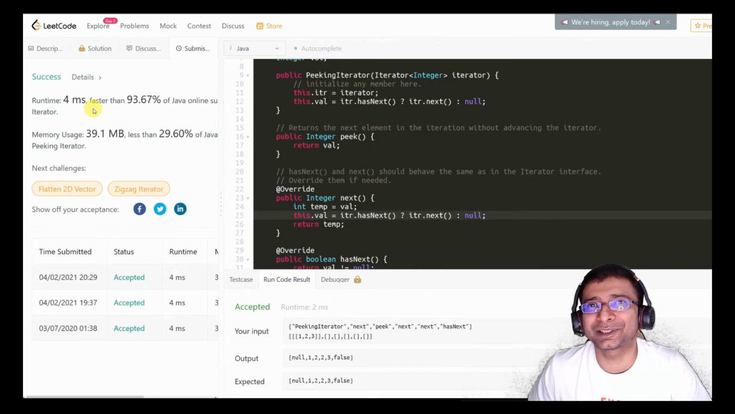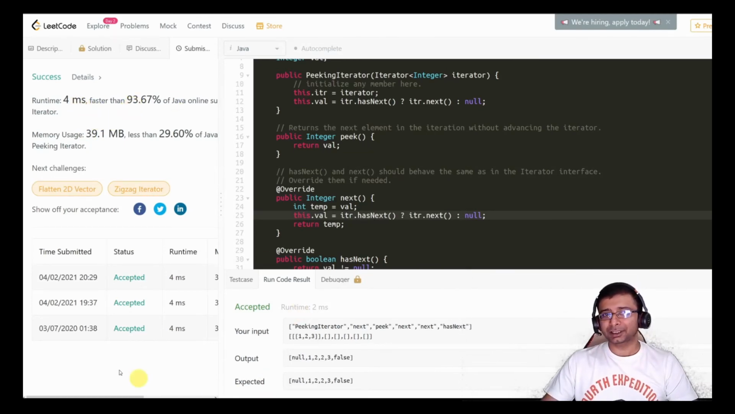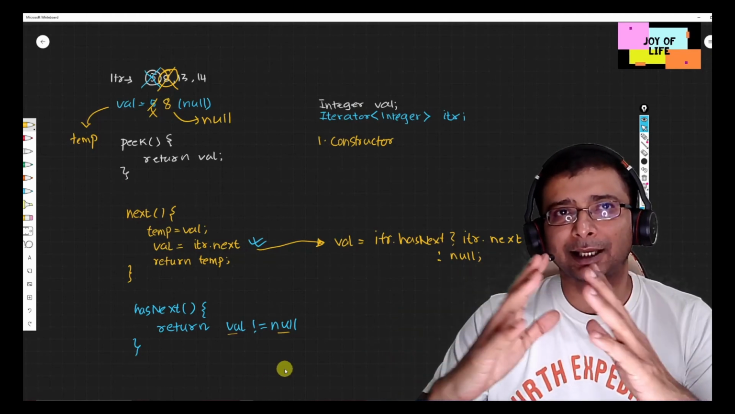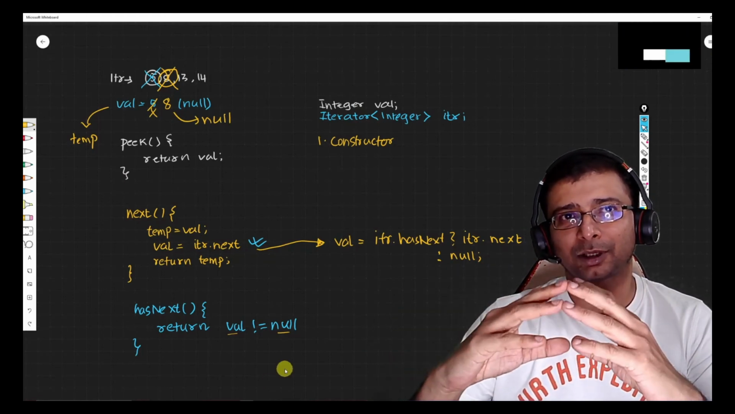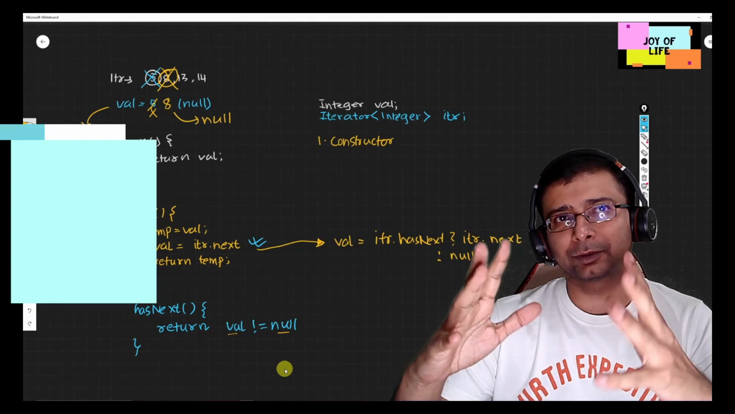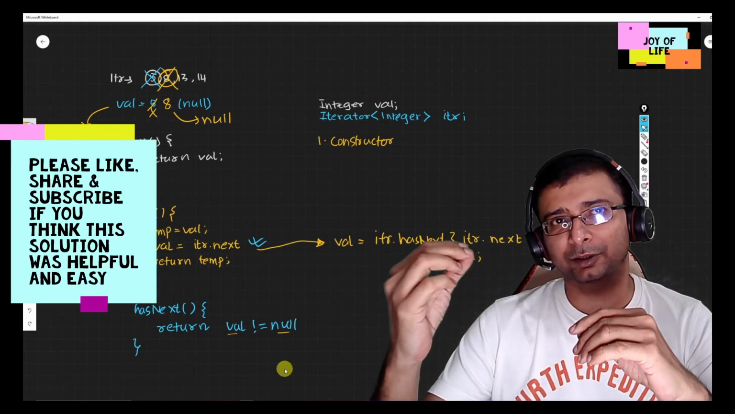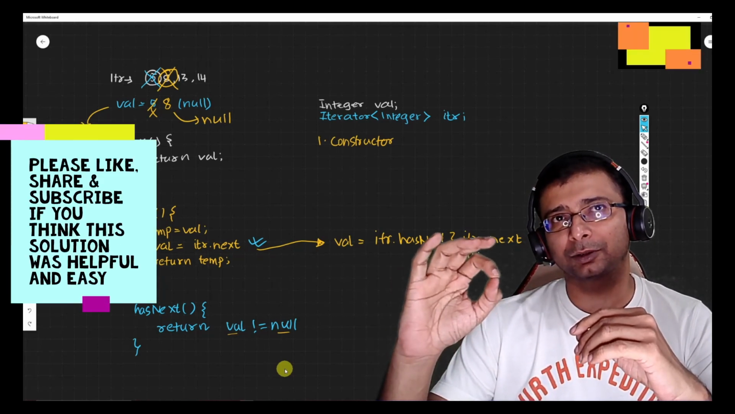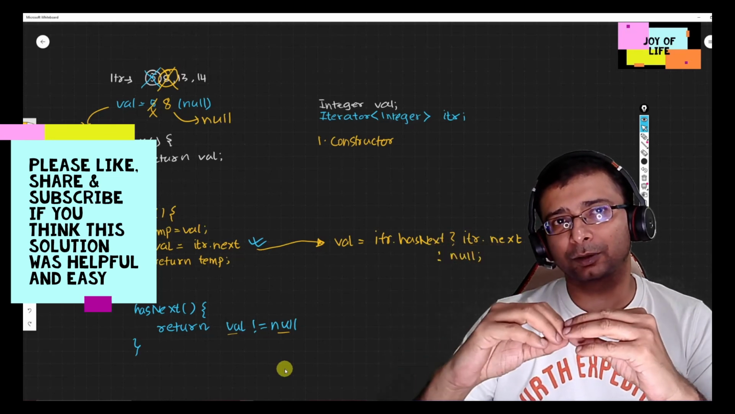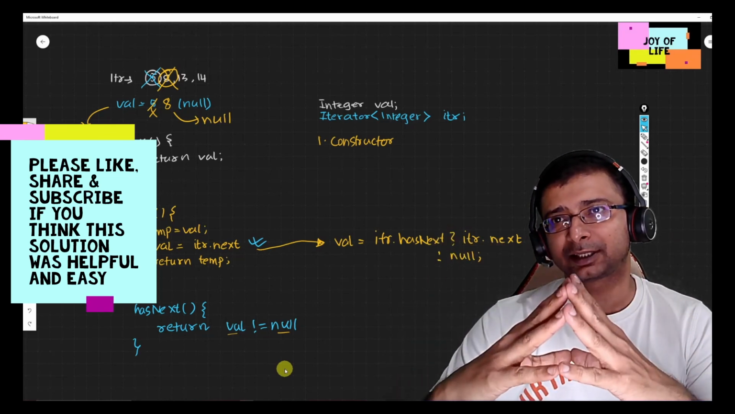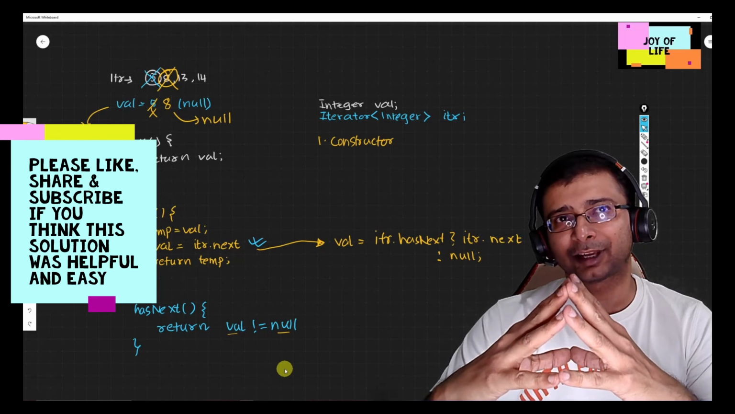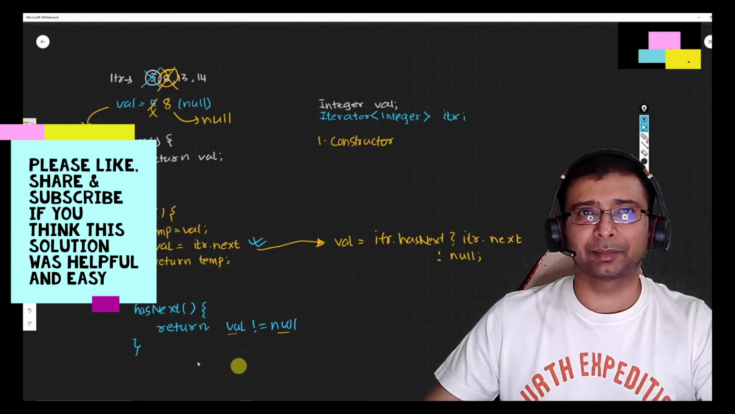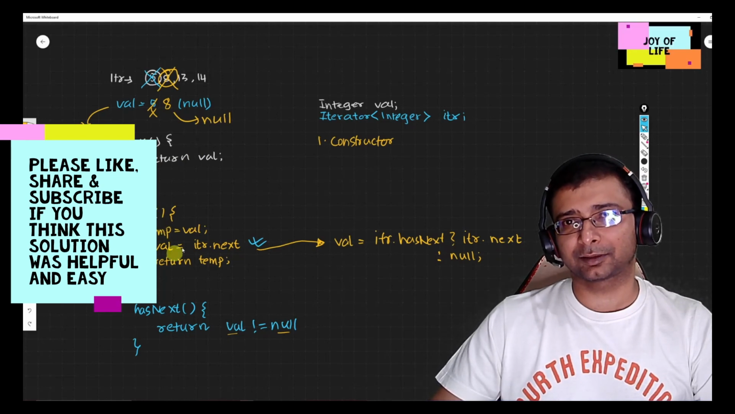So we have a performance of 4 milliseconds, which is better than 93% of the submissions. So once again, the entire intention is to give you the idea on how to come up with the solution. I hope you got the solution over here, how we are just using one single variable to come up with it, right? What we are basically doing is leveraging the iterator, extracting the value initially, and making use of it based on the methods. So peek has a different usage, next has a different usage, hasNext has a different usage.